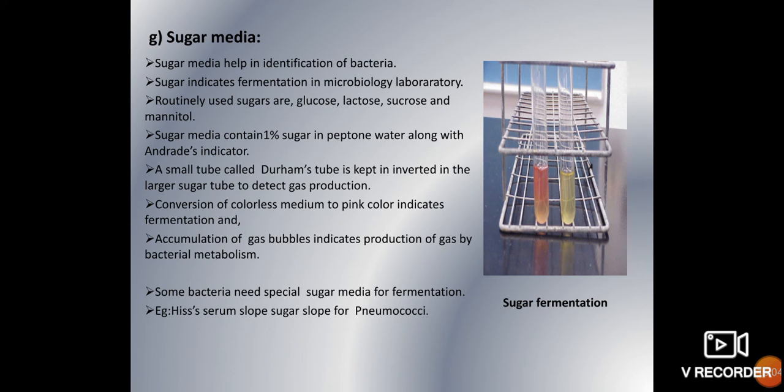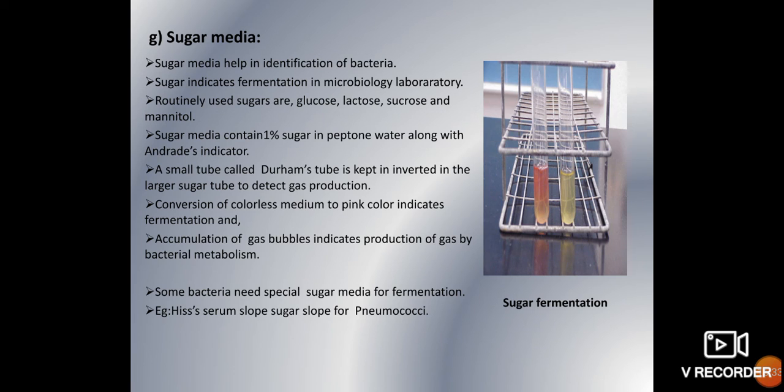Sugar media will have the sugars along with an indicator, Andrade's reagent, for different color reactions, so we can find out based on the metabolism or fermentation of the sugars, along with Durham's tubes. Durham's tubes are kept inverted in the tube to detect gas production. If you want to identify gas production by the bacteria, we have to place the Durham's tubes in the inverted form.